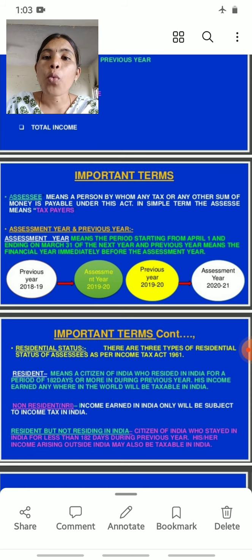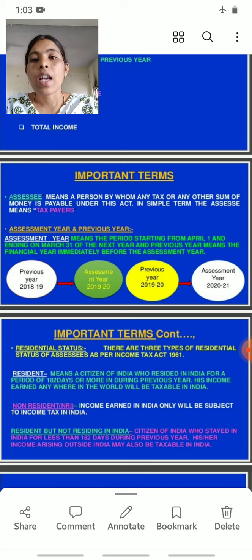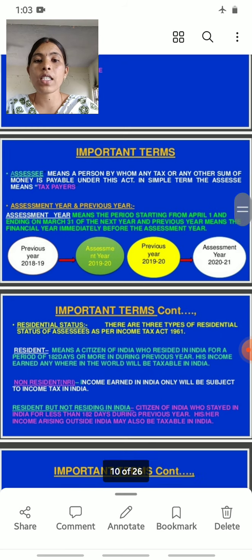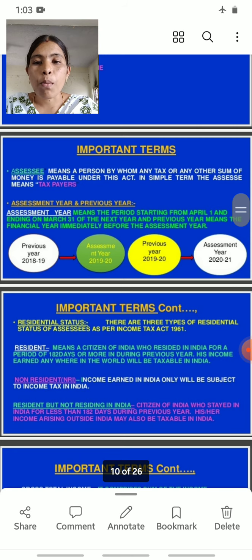A person who has to pay tax to the government is called an assessee, whether he is an individual person, an HUF, a company or a partnership firm. Assessee means a person by whom any tax or any other sum of money is payable under this act.